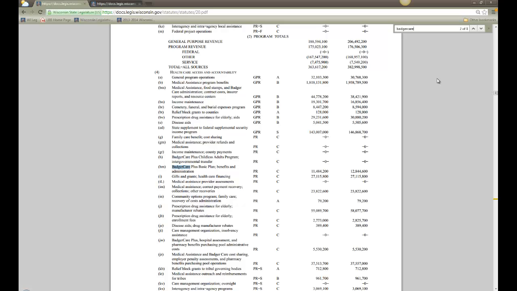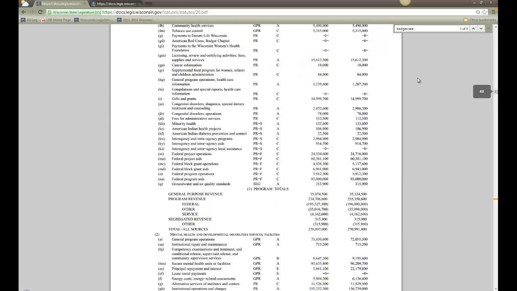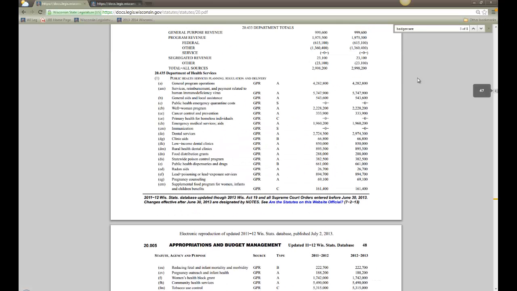Or it may be easier to first determine which agency oversees the program you are researching and then scroll through its appropriations. If the Badger Care search was unsuccessful, for example, you can locate the Department of Health Services header and review all appropriation purposes beneath it.